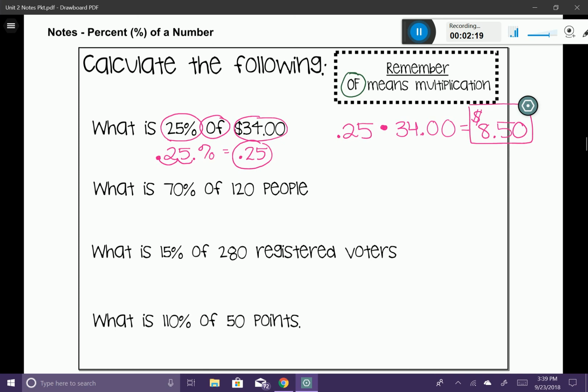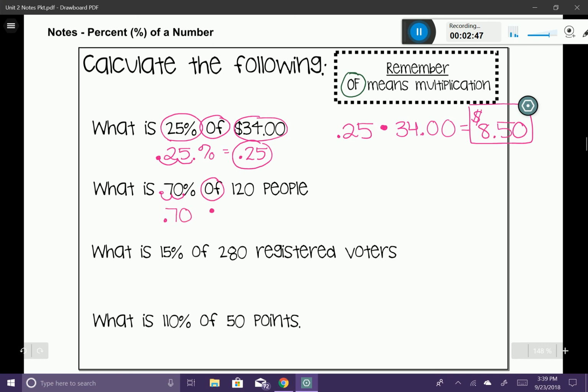Let's try another one. What is 70% of 120 people? So I have a group of 120 people, and I want to know what 70% of them is. How many people is that? So let's take our percentage and move it into a decimal. I'm just going to move it 1 space, 2 spaces to the left to give me my 0.70. "Of" is going to mean multiply.